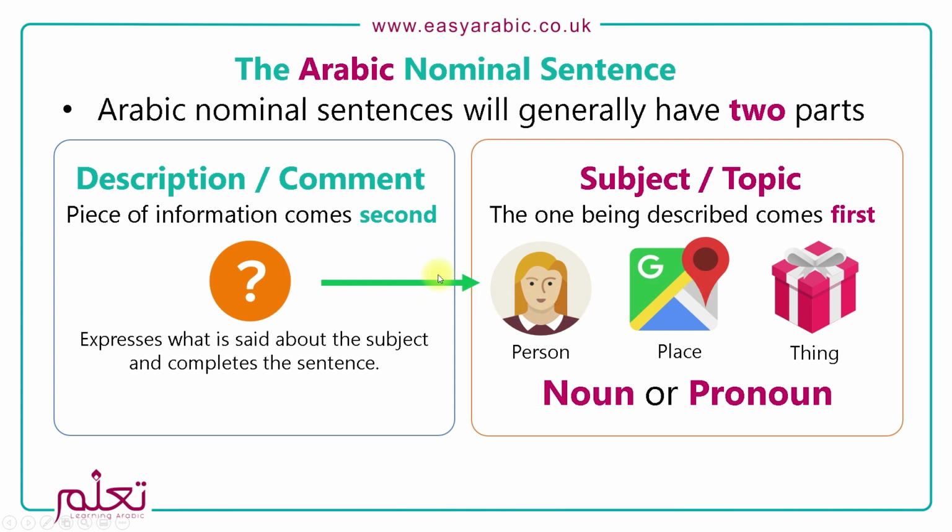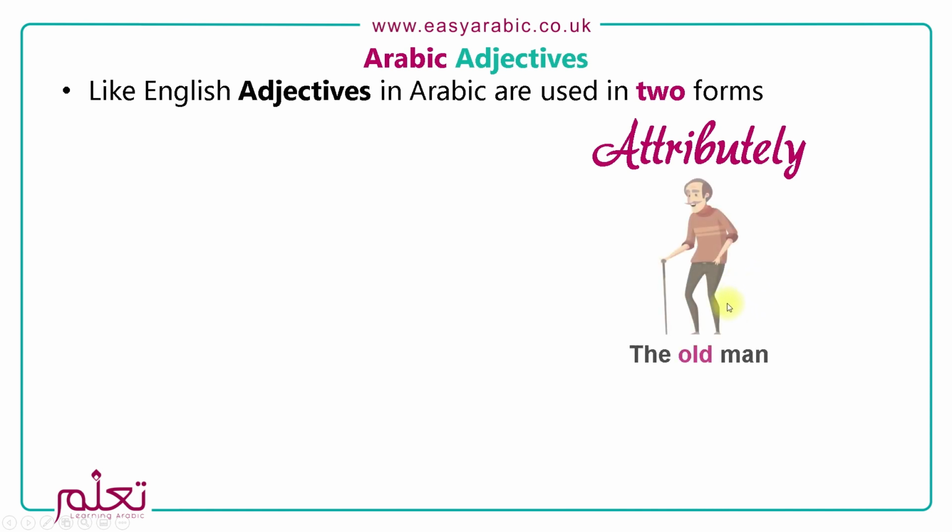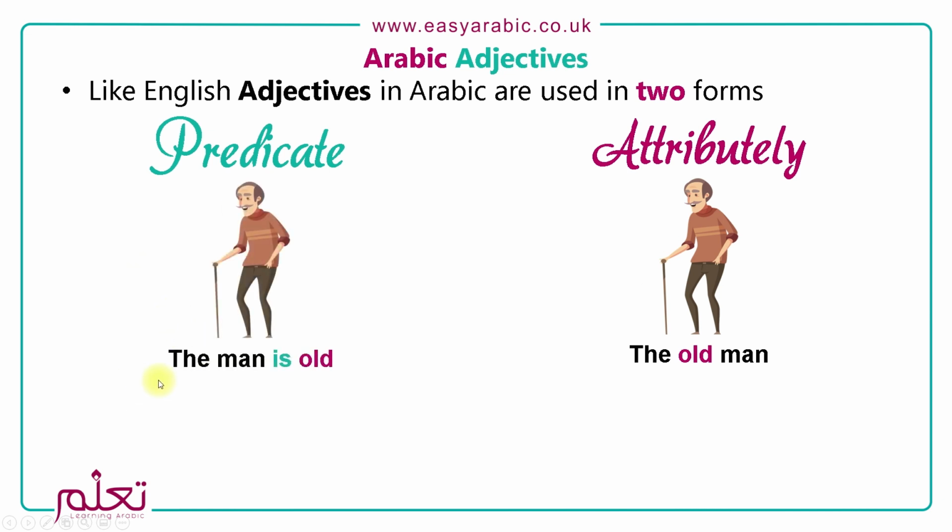And this normally is an adjective. So like English, Arabic adjectives are used in two forms. They're used as an attribute, so here we've got the old man. Or they're used as a predicate, which is the man is old. So here you can see that it's using a linking verb.